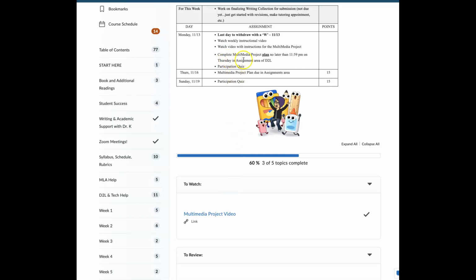You're going to complete your multimedia project plan, and I'm underlining, bolding the plan part because sometimes students also think that the actual project is due this week. So again, if you're taking notes, if you're not watching the screen or listening, just a plan is due on Thursday. And then you have your participation quiz.